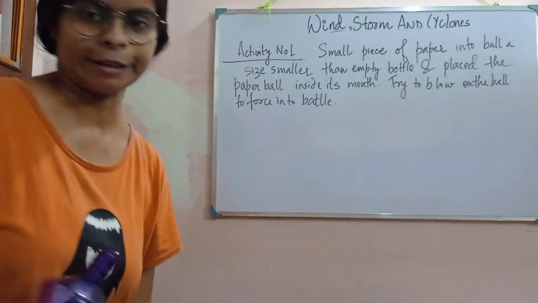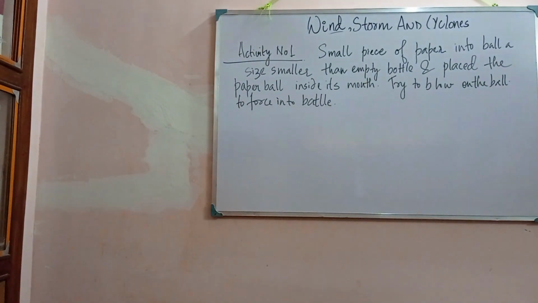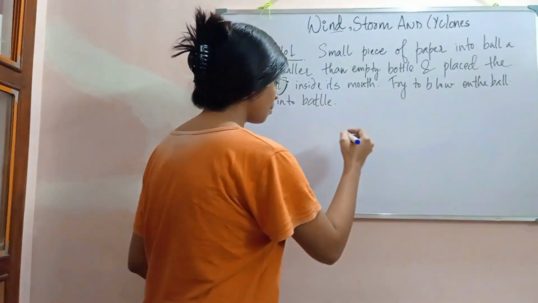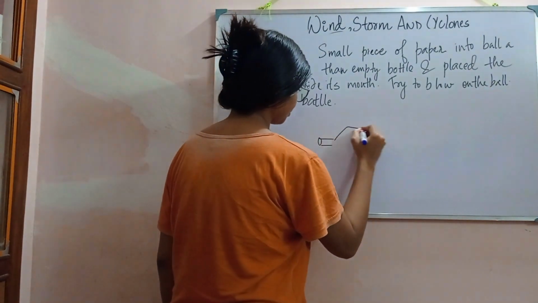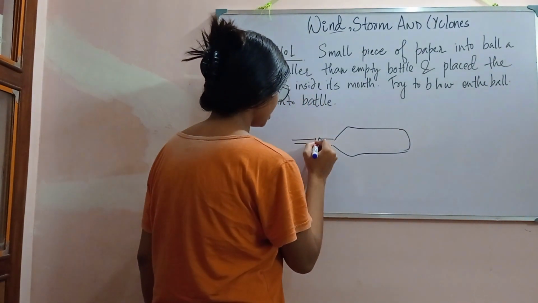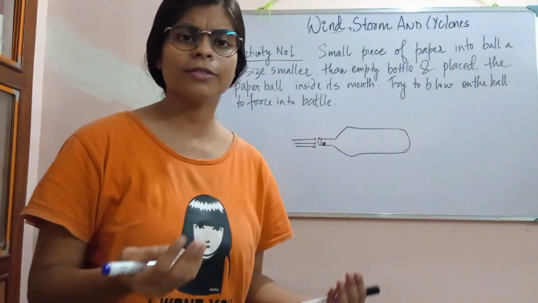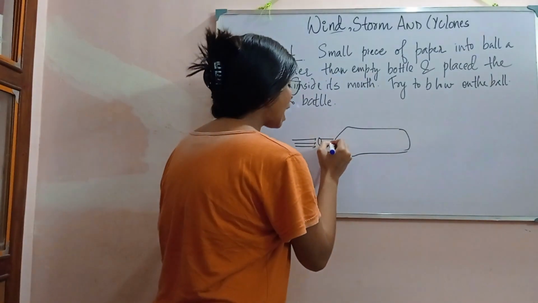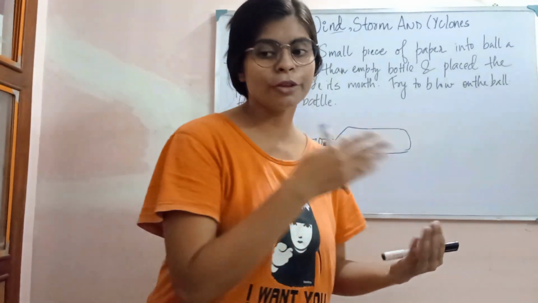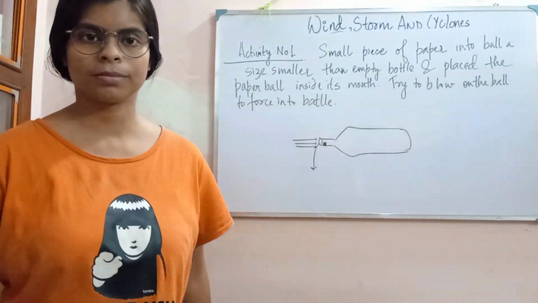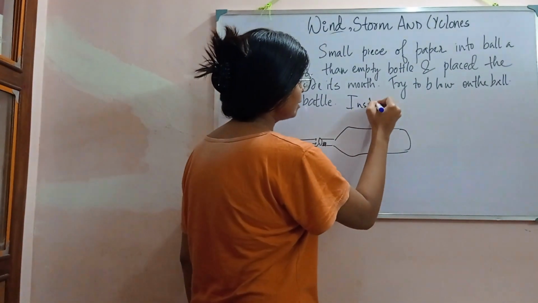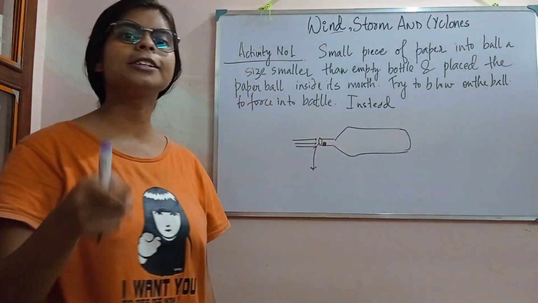Okay, let's explain. As you have seen, whenever I was blowing, suppose this is a bottle and this was a paper ball, and I was blowing air, this paper ball was either staying in place or it was coming outside. It was generally coming outside. We know that whenever we blow something, it should move inside. Instead of moving inside, it was moving outside, and that is very strange.